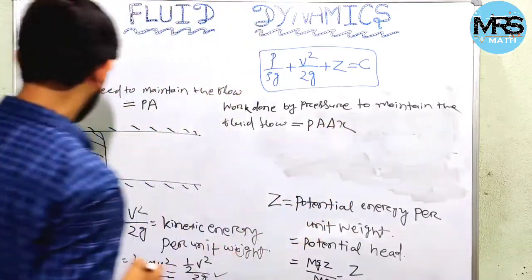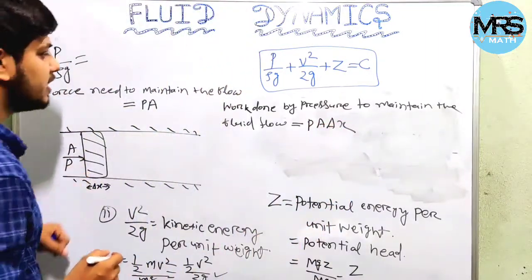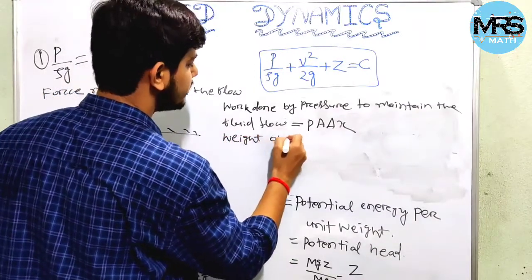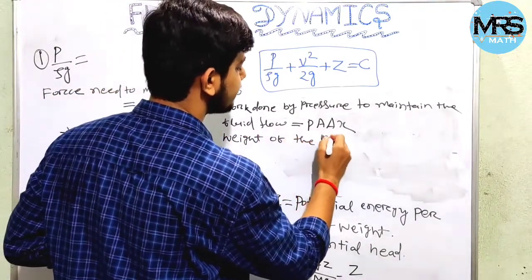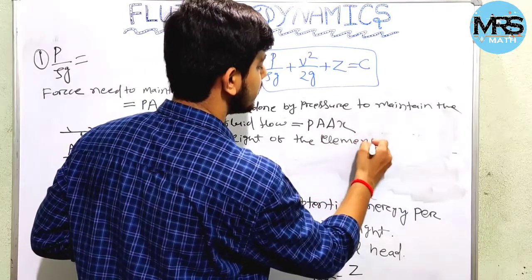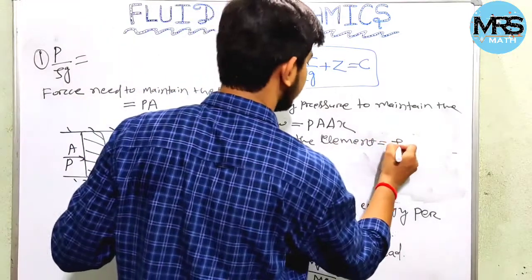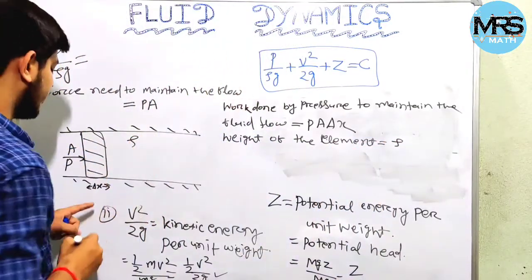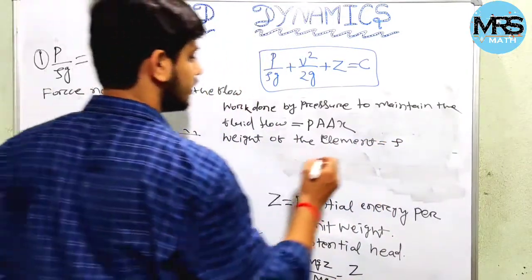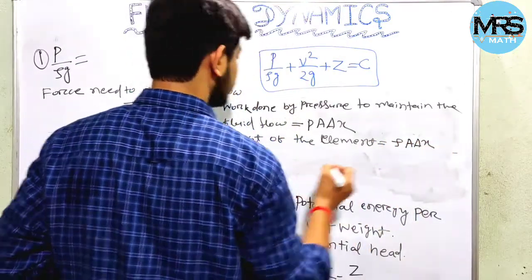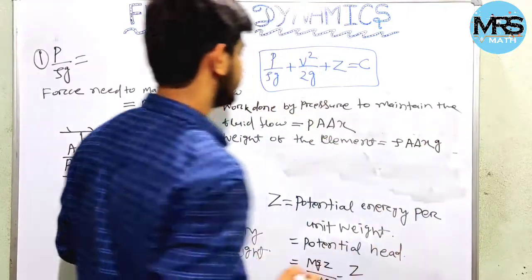And we'll consider the weight of the element. We will get it as rho, the density, into volume, that is A into del x, into gravitational acceleration, that is g.